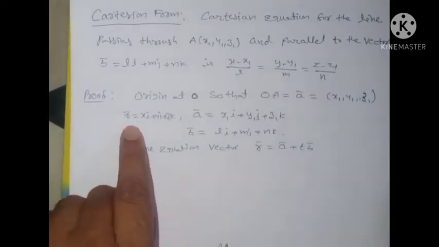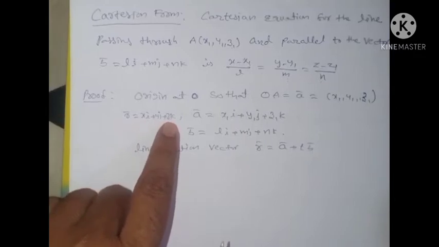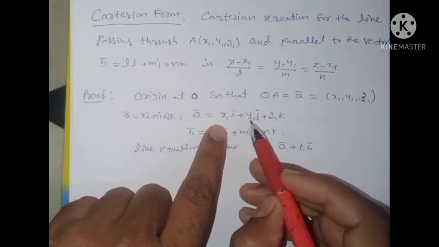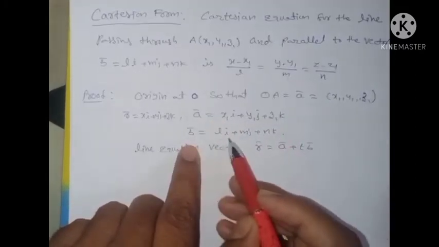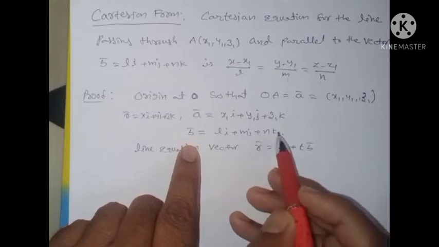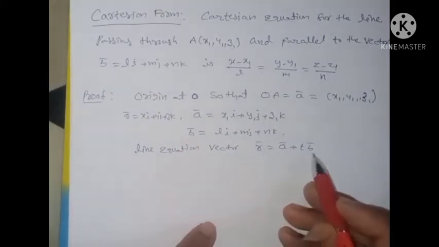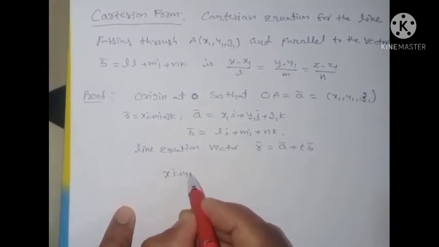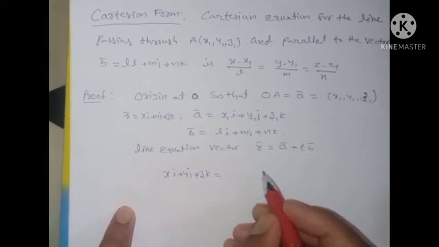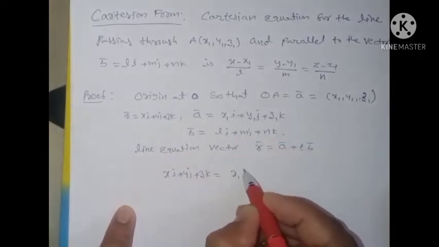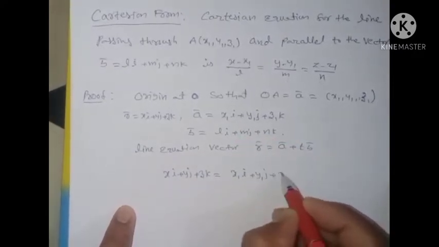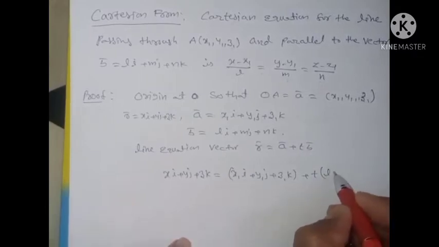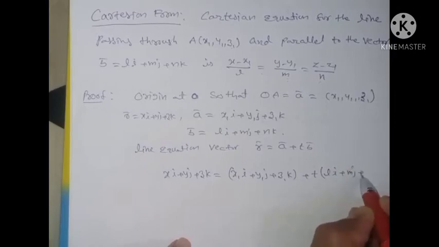Once again, listen: r bar is equal to xi plus yj plus zk, and A bar is given with point x1, y1, z1, so A bar is x1 i plus y1 j plus z1 k. B bar is given as Li plus Mj plus Nk. You can substitute in the equation r bar is equal to A bar plus t B bar. I can write xi plus yj plus zk is equal to x1 i plus y1 j plus z1 k plus t of Li plus Mj plus Nk.